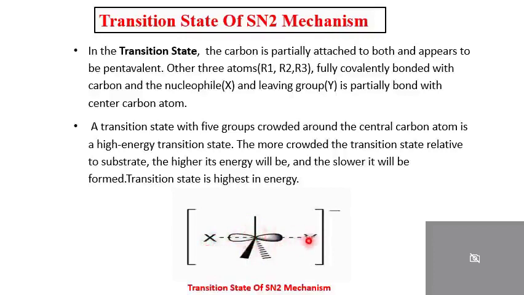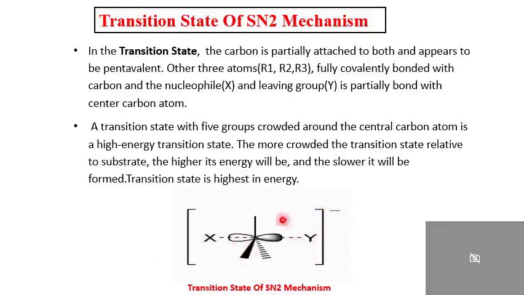Similarly, the bond between carbon and the leaving group is going to break, therefore it is also shown by a dotted line. The whole transition state has a negative charge because the OH negative has a negative charge and the leaving group also has a negative charge, therefore overall it is shown in square brackets with a negative charge.